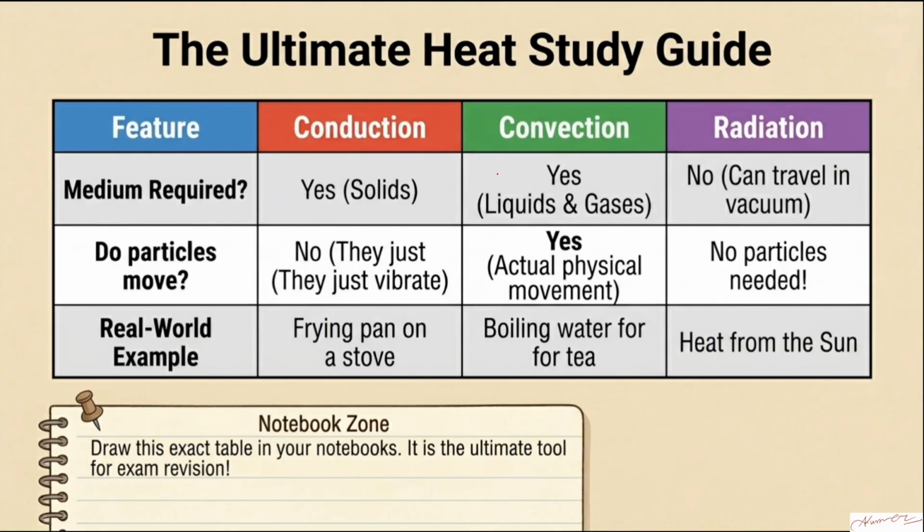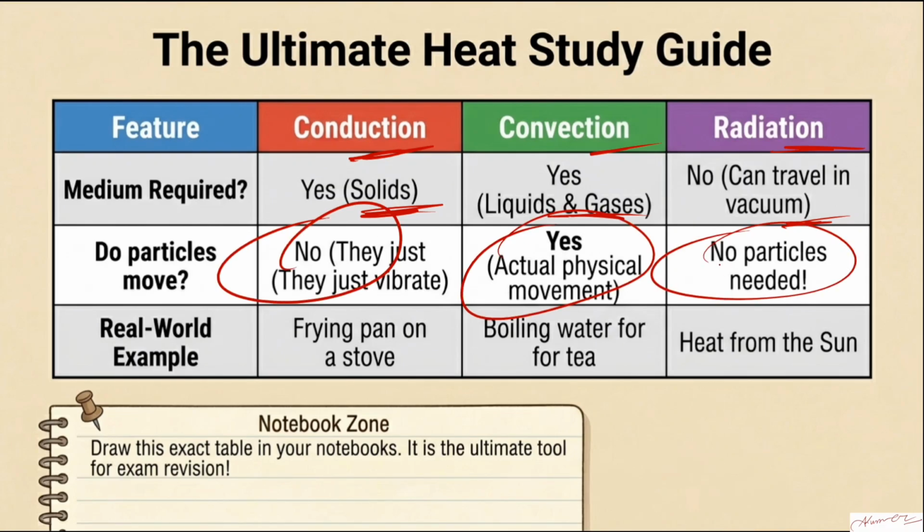How can we trap it for more time? Before going into that, let us have a quick discussion about the difference between conduction, convection, and radiation that we have seen as of now. In conduction, a medium is required. In convection, a medium is required, and in radiation, no medium is required. Conduction is done in solids only. Convection in liquids only. Radiation can travel in vacuum. It does not require solid, liquid, gas, or whatever it is. In conduction, there is no actual movement of particles. In convection, there is actual movement of particles.